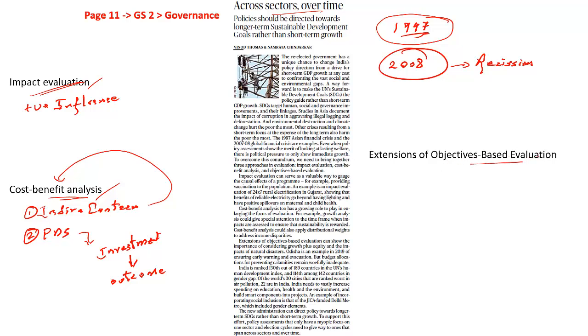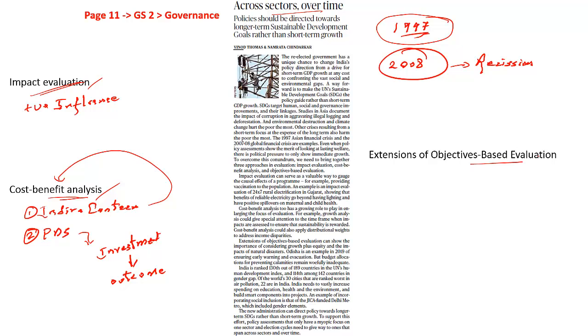What do we mean by it? There is a program, there is a scheme. Within that particular scheme, let's say there is poverty that will have to be met. So there are multiple objectives. One is there are children, there are women, there are disabled, then there are seniors. So each is a different objective, but the ultimate idea is to reduce the poverty.